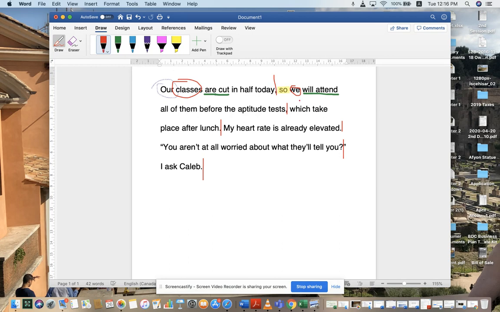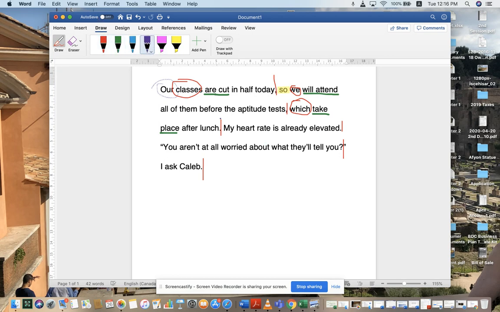In this case, this is our subject, which, and predicate, take place. Okay. Again, place could be adverbial here in nature because it's a verb to take, but take place is perfectly fine if you underline it all as a predicate.